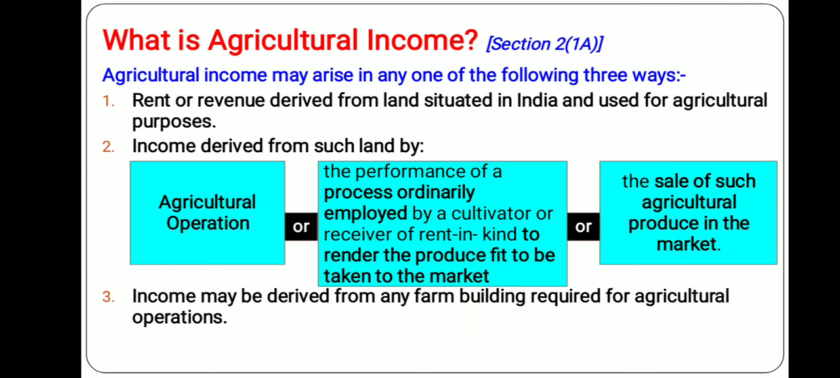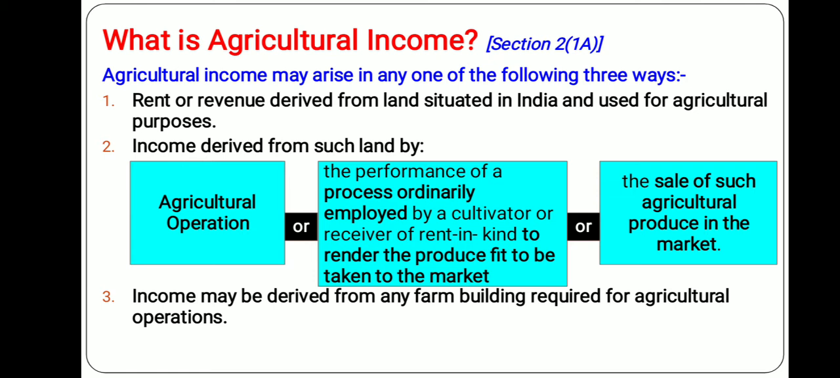Now see, what is agricultural income? As per section 2 subsection 1A, agricultural income includes three things. So the following three ways are agricultural income. Number one is rent or revenue derived from land situated in India and used for agricultural purpose.